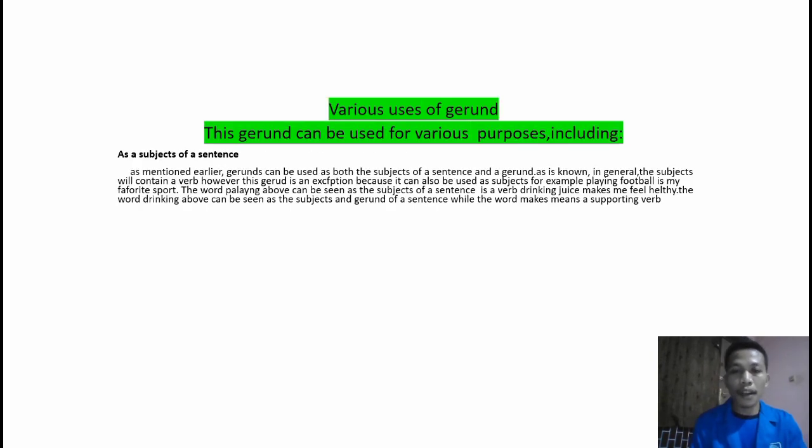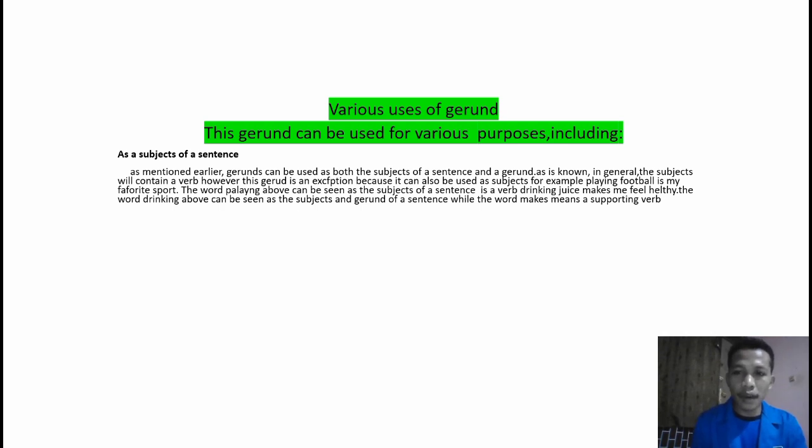Various uses of gerund. This gerund can be used for various purposes, including as a subject of a sentence. As mentioned earlier, gerunds can be used as the subject of a sentence.